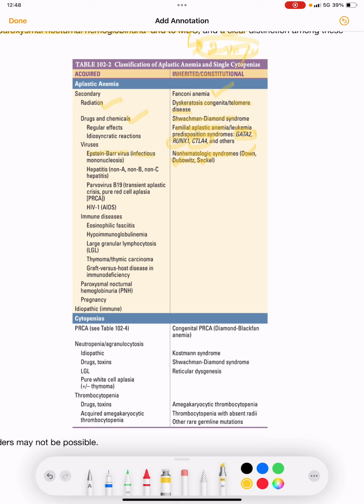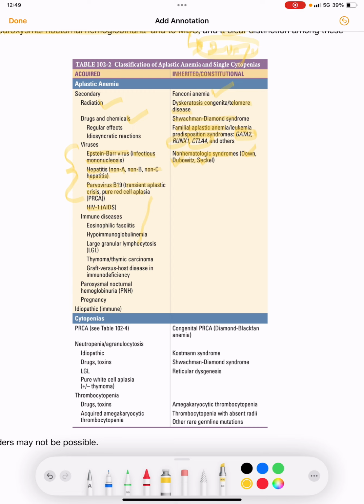Epstein-Barr virus, infectious mononucleosis, non-A, non-B, non-C hepatitis, parvovirus B19, which causes transient aplastic crisis or pure red cell aplasia, and HIV or AIDS.